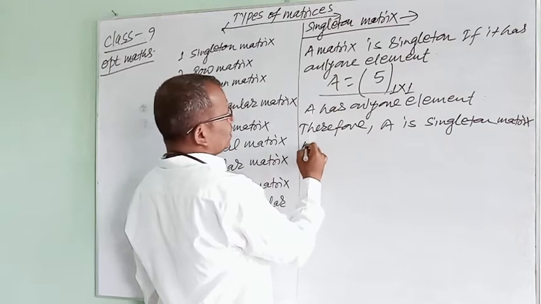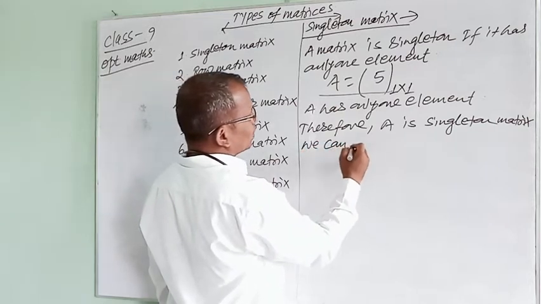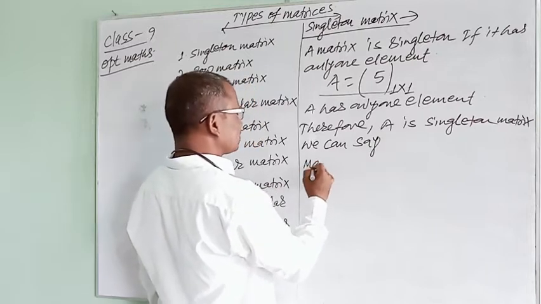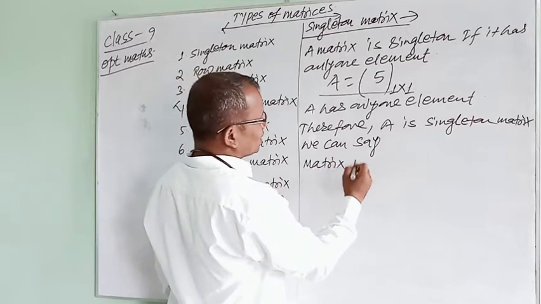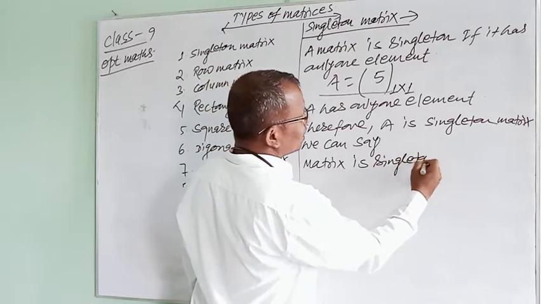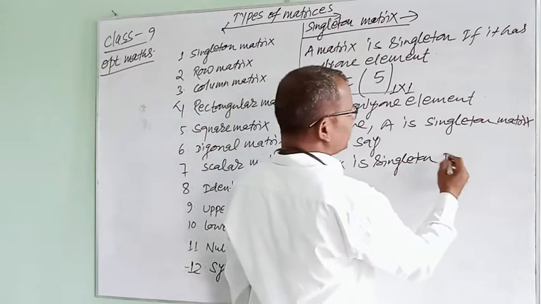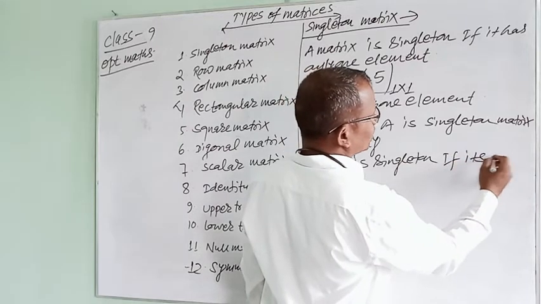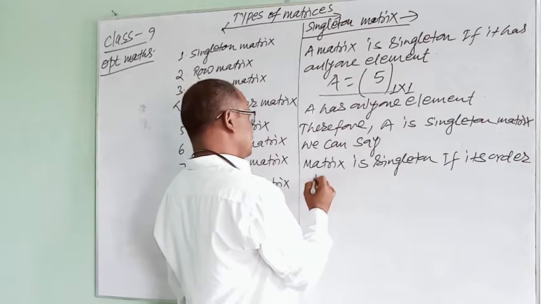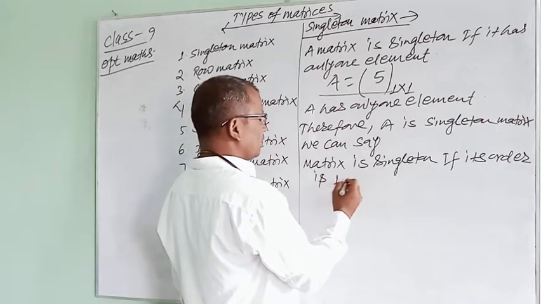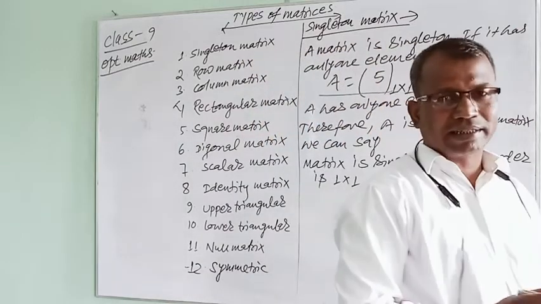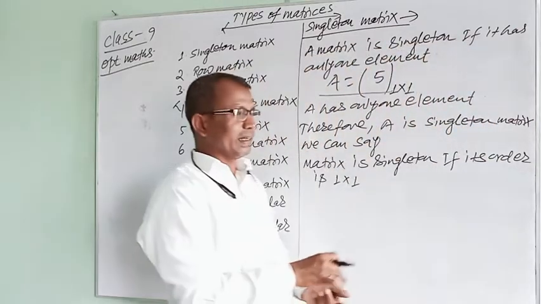Therefore, a matrix is singleton if its order is 1 by 1.